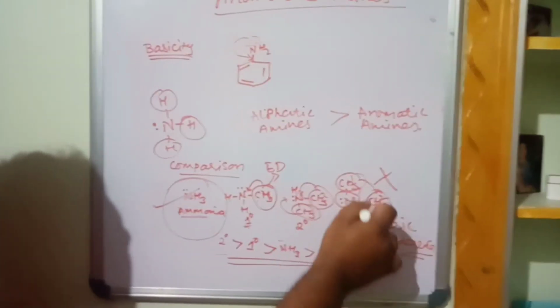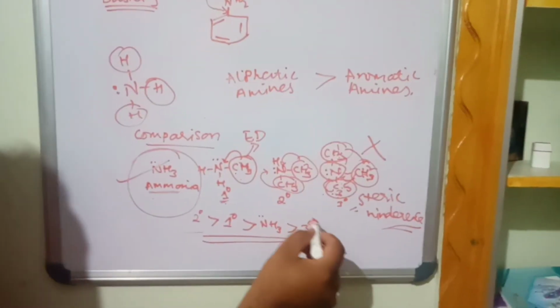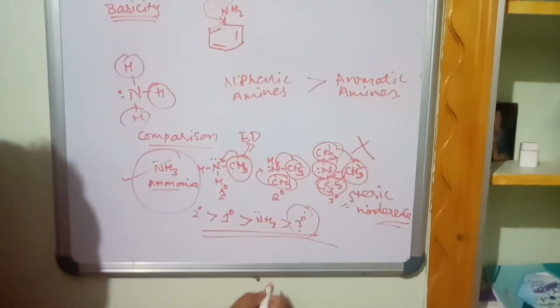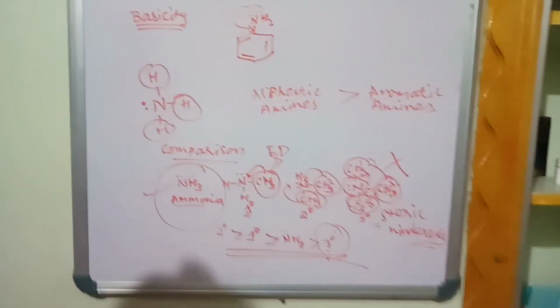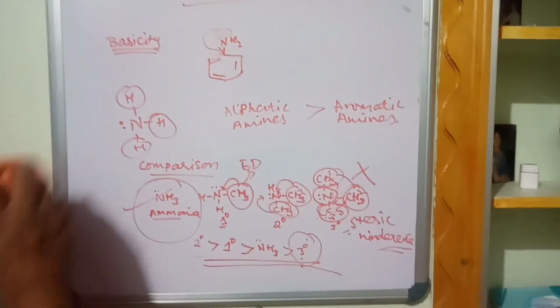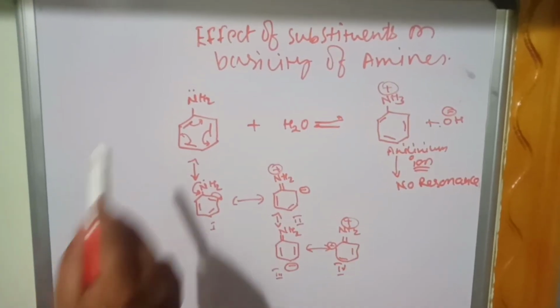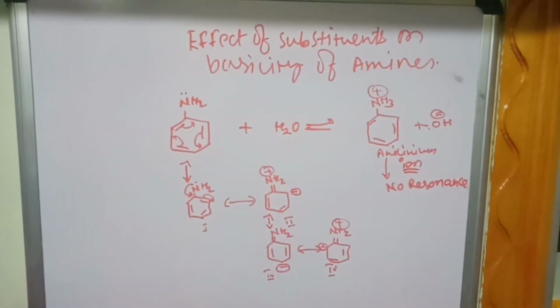Similarly, they can't easily donate the electrons. So the freely available electrons are not there. Hence they have very little basicity when compared with all other types of aliphatic amines. So this is the comparison between aliphatic and aromatic amines. Now we discuss the effect of substituents on the basicity of amines.